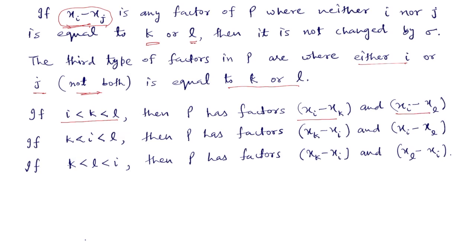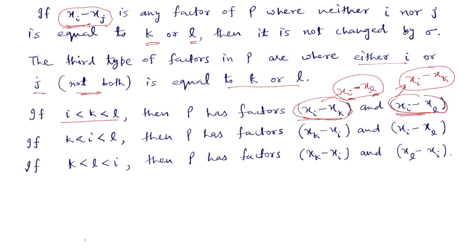Now, when we apply sigma on these factors, xi minus xk will change to xi minus xl, and xi minus xl will change to xi minus xk. Now, if we write this in the standard form, meaning the left-hand symbol should be less than the right-hand symbol, because i is already less than K and L, both are already in standard form. So overall there will not be any change in these factors, no change of sign.